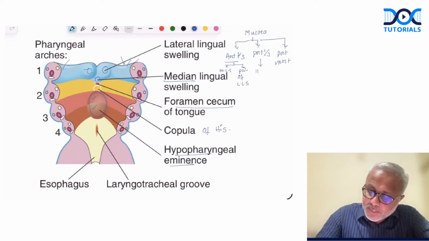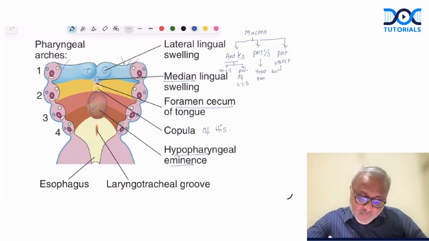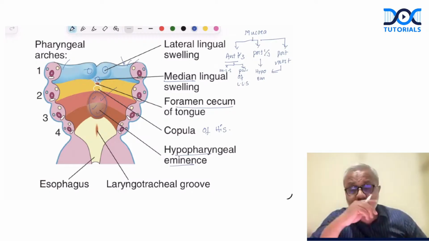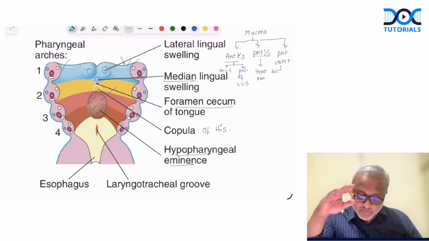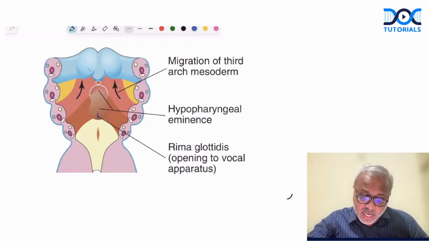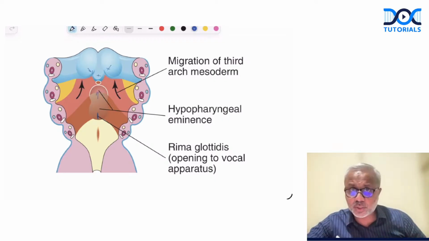This comes from the hypobranchial eminence, so does the posterior-most part. If we can see, the ventral part gives rise to the posterior 1/3. The dorsal part gives rise to the posterior-most part of the mucosa of the tongue. So what happens in the next stage? As we can see, the lateral lingual swellings grow towards the median lingual swelling. The hypobranchial eminence starts growing towards the median lingual swelling and covers the copula of His, which gets buried.